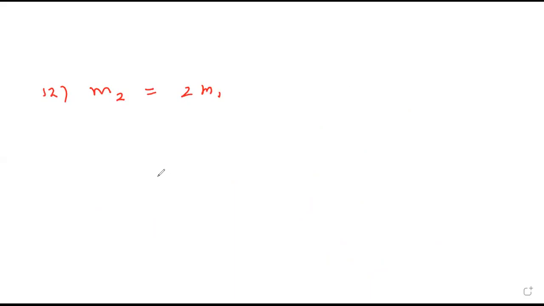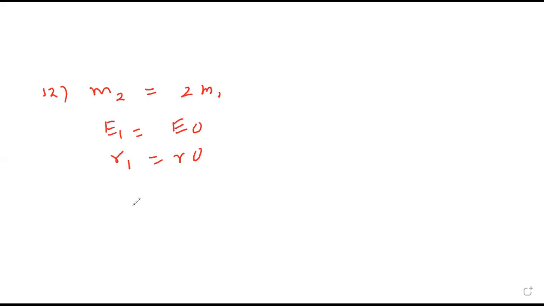The energy E0 and radius R0 in first orbit: in first orbit, energy is E naught, radius in first orbit is R naught. Will be how much? If a naught is the Bohr's radius and 13.6 is the energy in first orbit.